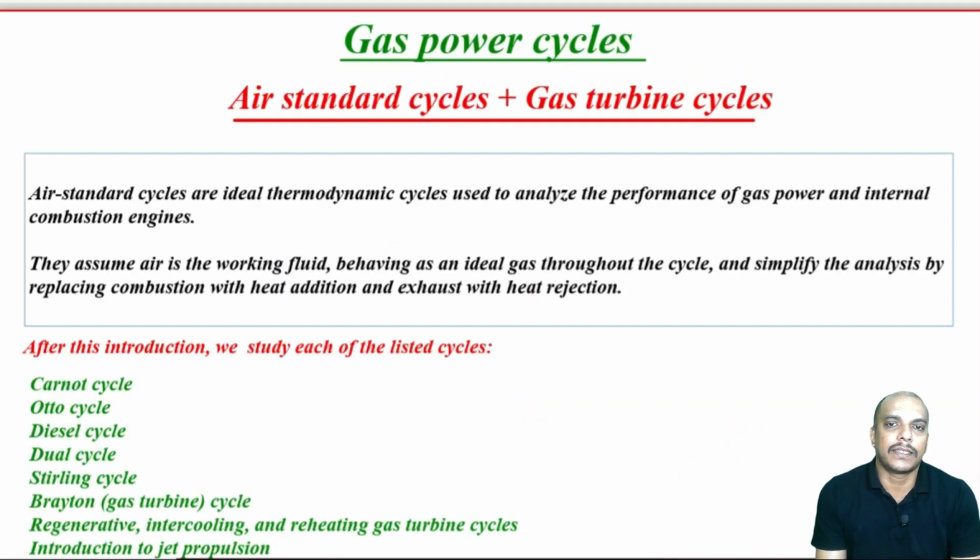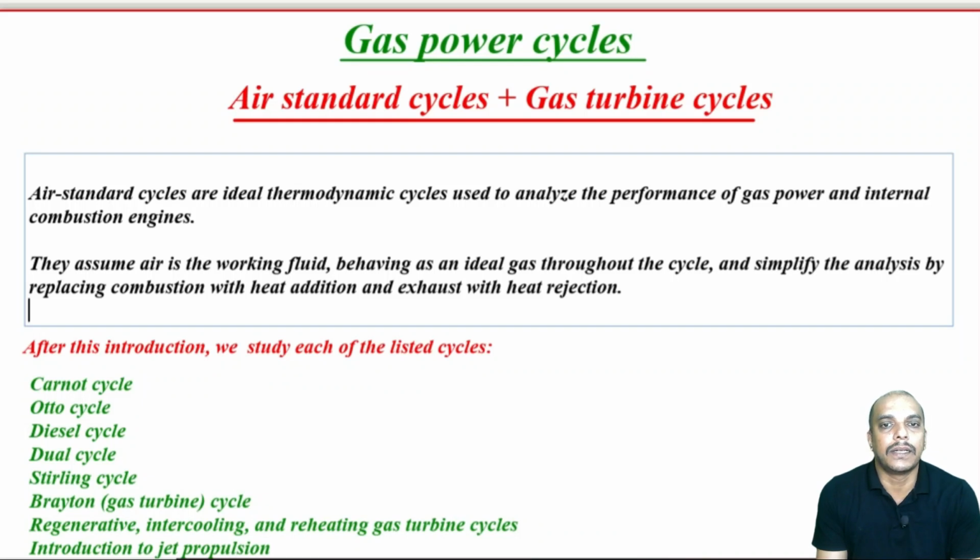In this video, let us start the module gas power cycles. Now, the term gas power cycles means it is a cycle which produces power and the state of the working fluid is gas. For example, most of the internal combustion engines are where we have combustion products, which is considered to be gas and which is producing power. So, we call them as gas power cycles.